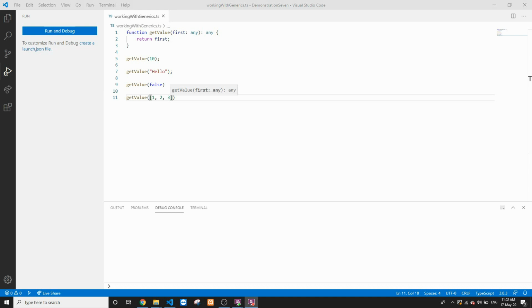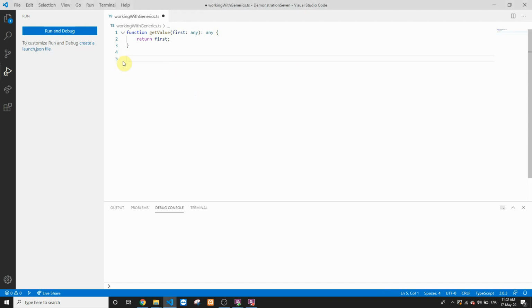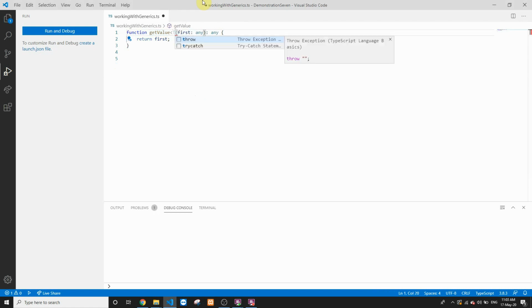So in order to resolve this problem, we'll try to make this particular function type safe again. In order to make this type safe, we use a type parameter. These type parameters are usually denoted as T, a capital letter T. So what we can do over here is we can just remove this code. We can tell this particular function that this is a generic function which can take certain input type. So we have to mark this particular function with the capital letter T.